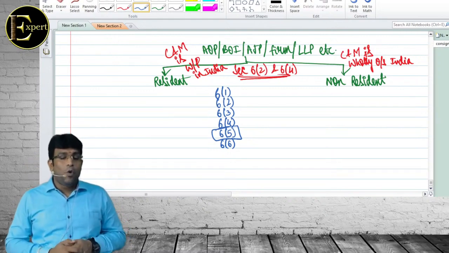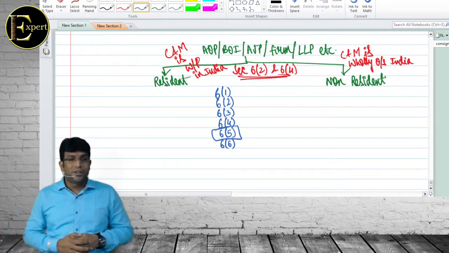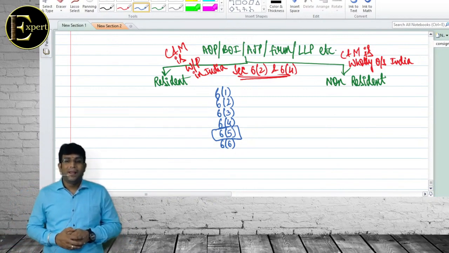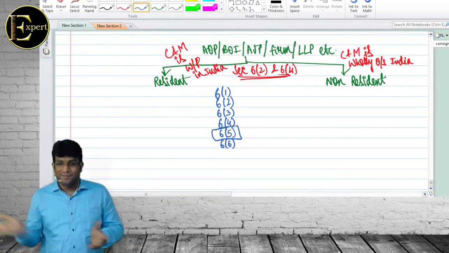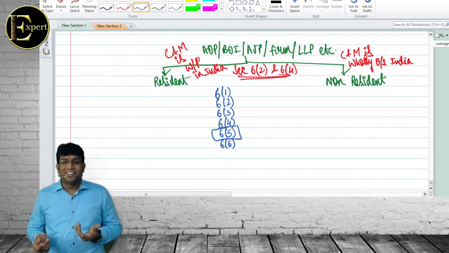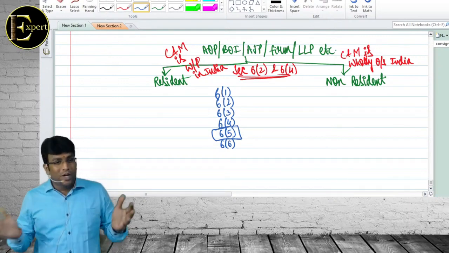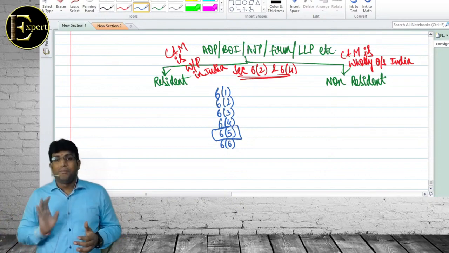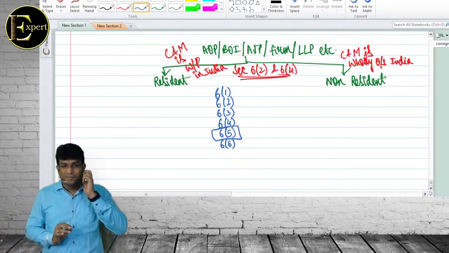Getting clarity? What is the third special case in basic condition? Indian citizen or person of Indian origin who comes to India for a visit during the previous year. Who is a person of Indian origin?